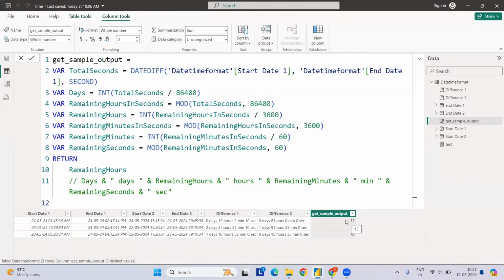Still the minute component is missing. If you see here, 1:45 AM to 1:45 PM, plus one more hour, 1:45 to 2:45, that corresponds to 13 hours. Okay, so that is the 13 hours we have here.